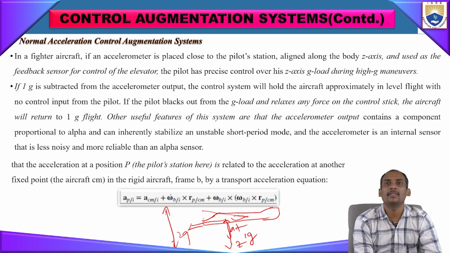Other useful features of this system are that the accelerometer output contains a component proportional to alpha and can inherently stabilize an unstable short period mode. The accelerometer is also an internal sensor, so it is less noisy and more reliable than an alpha sensor.